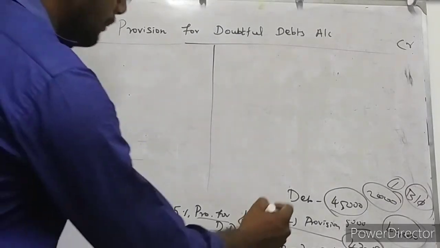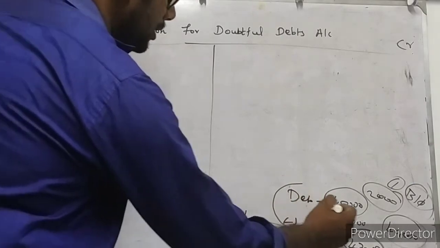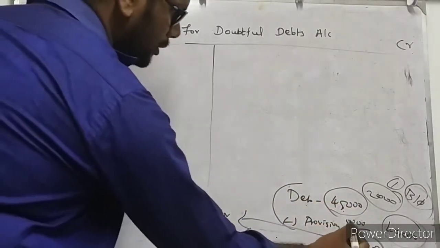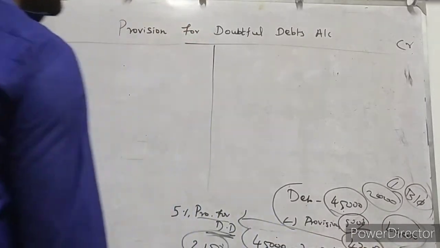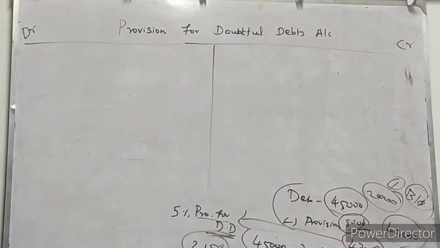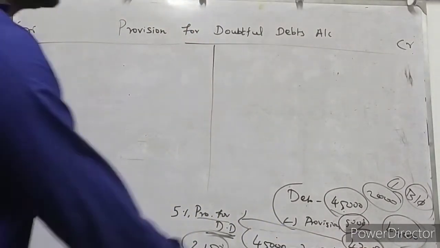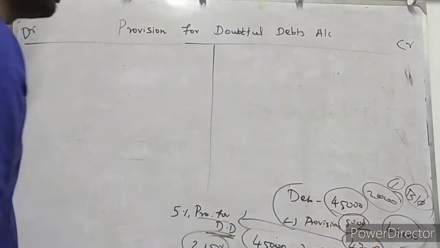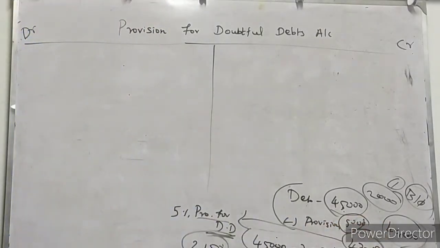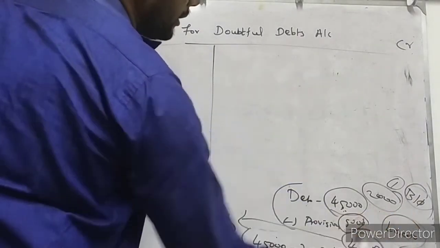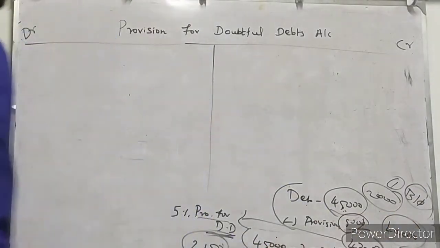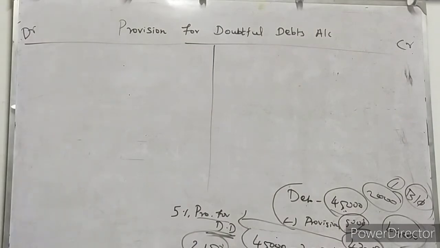Actual information available in the balance sheet is debtors 45,000, provision 5,000 rupees. After deducting provision money, net amount is 40,000 rupees. So now as per the information, first information is providing for bad debts, 2,000 rupees of doubtful debtors become bad. So we are going to write off. From 45,000 we should deduct that 2,000 rupees. The net amount will be 43,000 rupees.